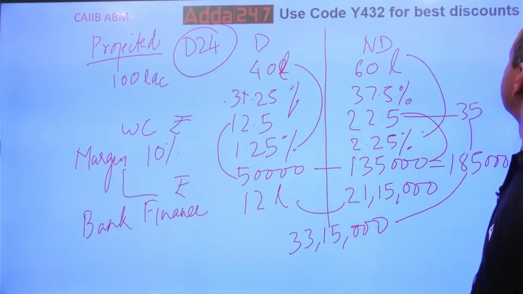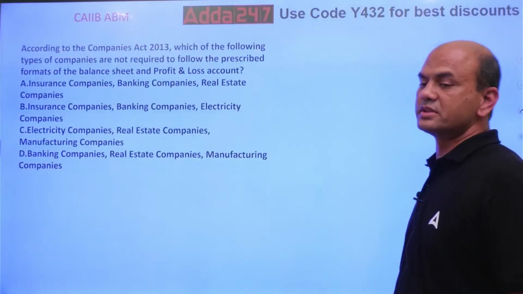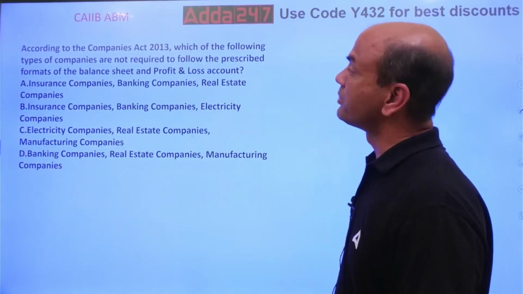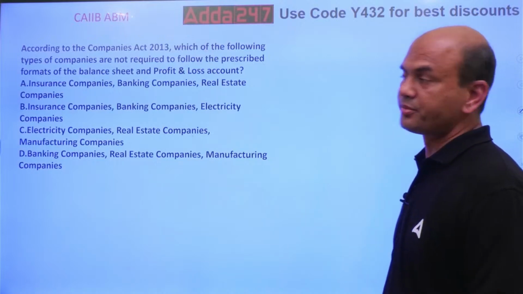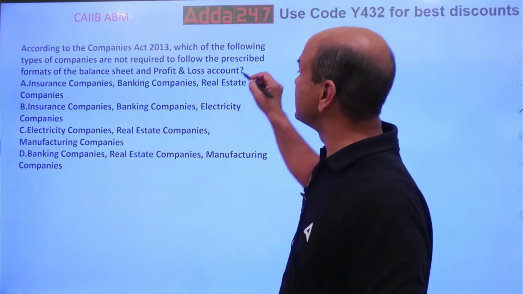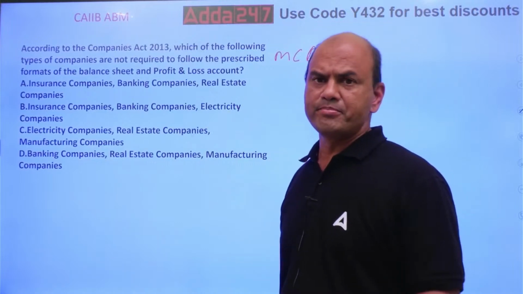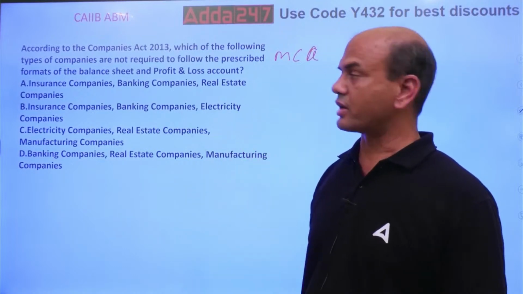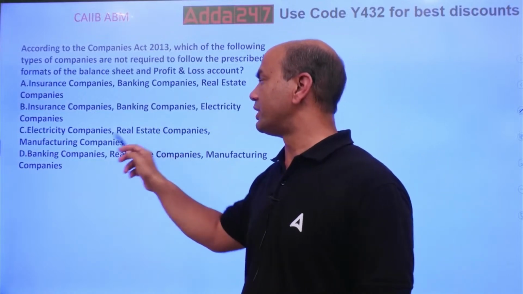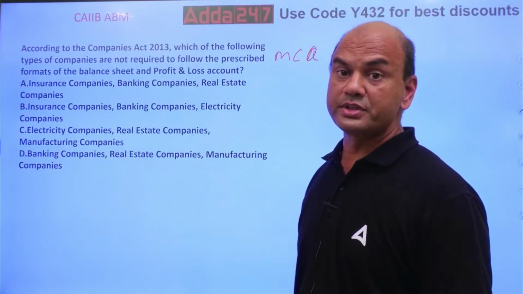Next one. According to the Companies Act 2013, which of the following types of companies are not required to follow the prescribed formats of balance sheet and P&L? So which companies are not required to follow the formats given by the MCA, Ministry of Corporate Affairs? Others all are required, but which companies are not? Insurance, banking, electricity, real estate, manufacturing companies. Which of them are not required?